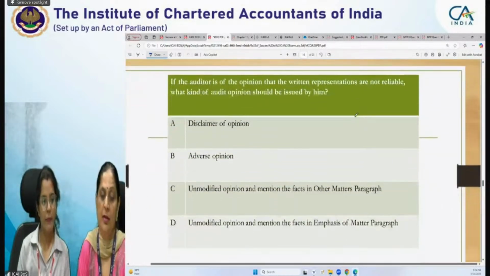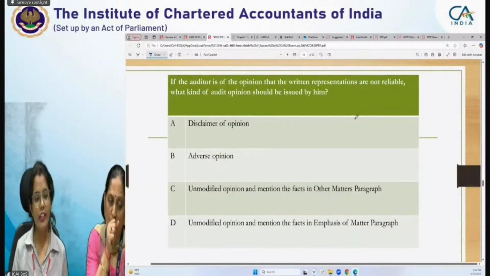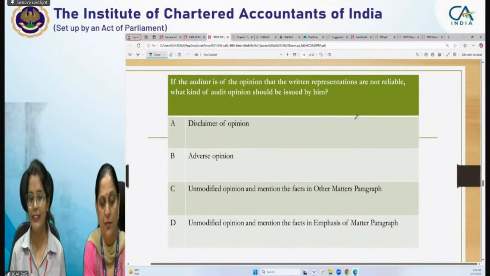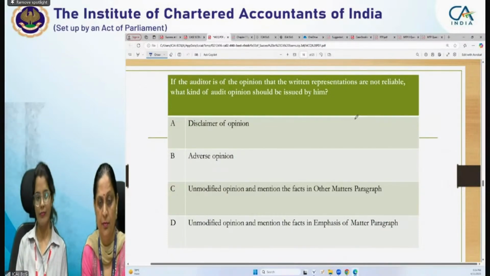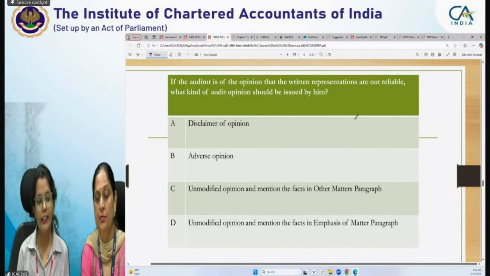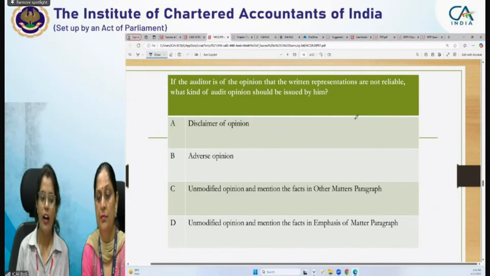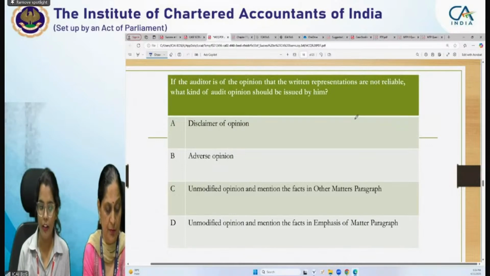If the auditor is of the opinion that written representations are not reliable, what kind of audit opinion should be issued by him? It's disclaimer of opinion, adverse opinion, unmodified opinion and mention the facts in other matters paragraph, or unmodified opinion and mention the facts in emphasis of matter paragraph.